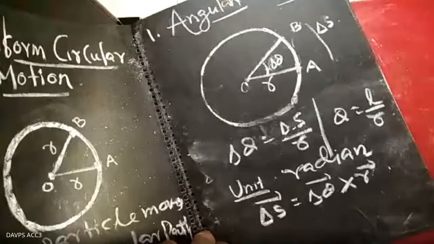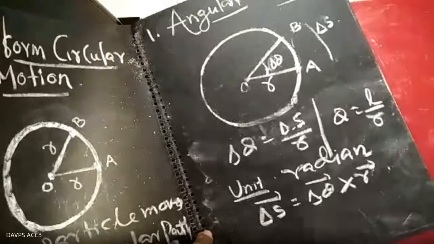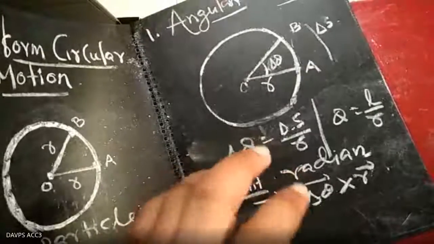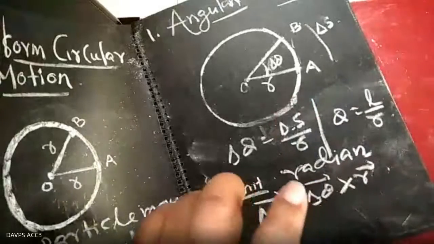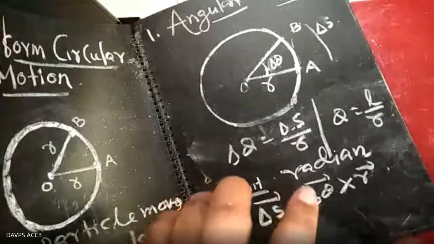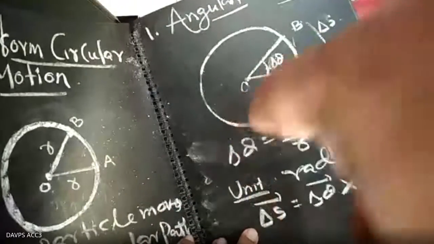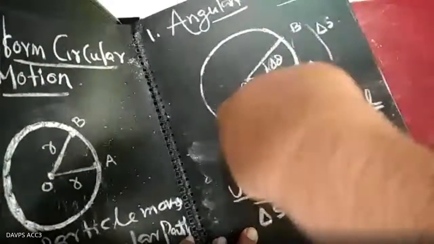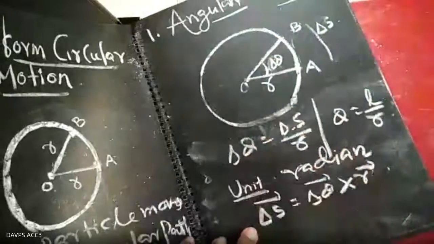Now, my physical concept is how to identify that delta theta vector. Suppose you have seen a screwdriver. Whenever you are rotating the screw on the thread, you will see that the screw slowly comes upward. When you tighten it, it goes downward. So that is the direction of the angular displacement.